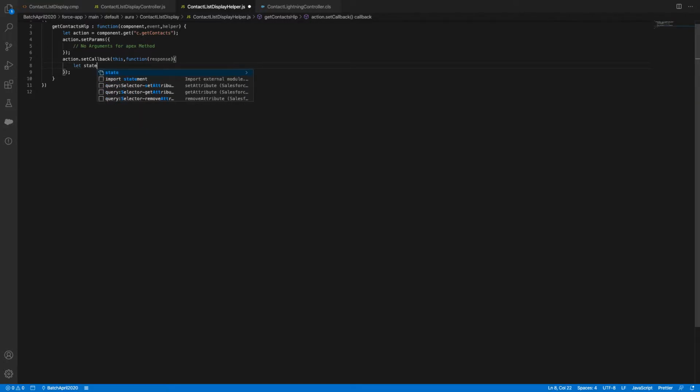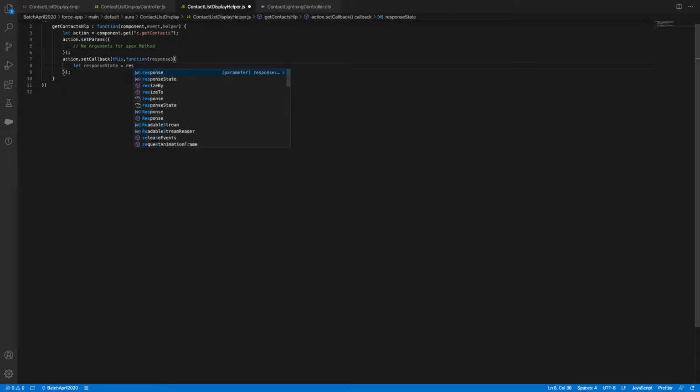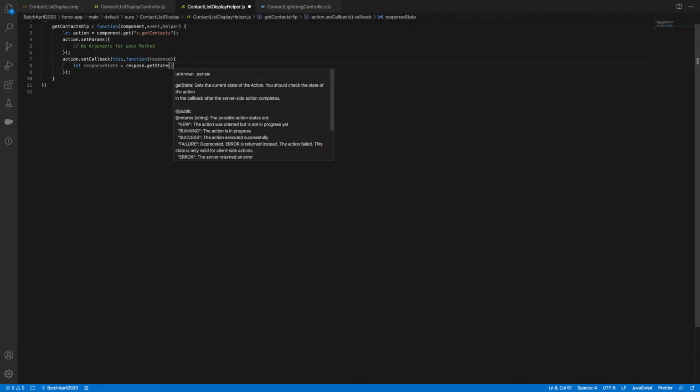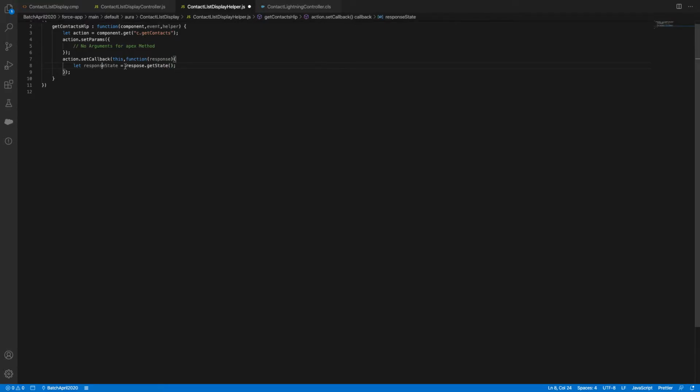Let response state equal to response dot getState. If I say getState, it understands whether the state is success or failure.